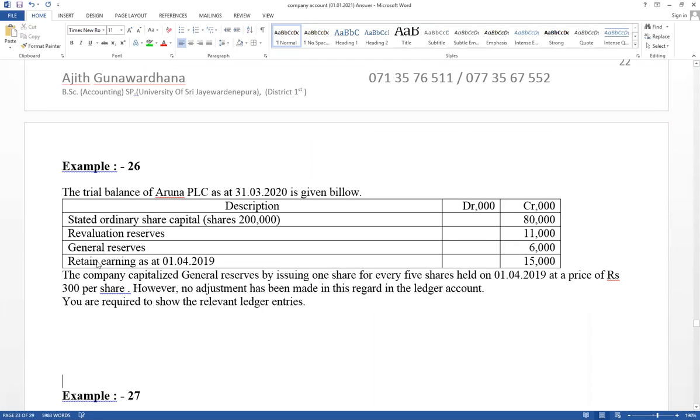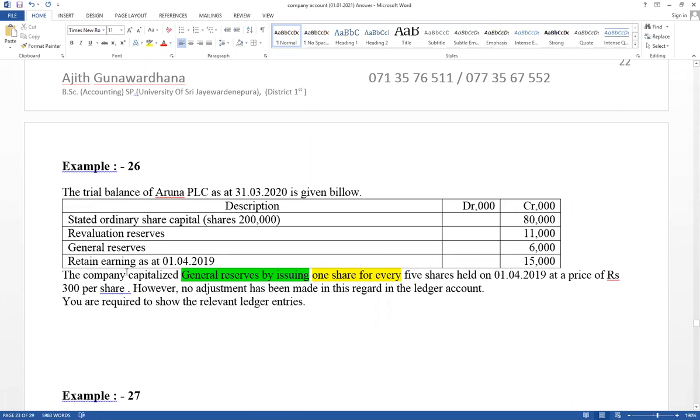Revaluation reserves, general reserves, and retained earnings. Here the company capitalized general reserves, not retained earnings, by issuing 1 share for every 5 shares.